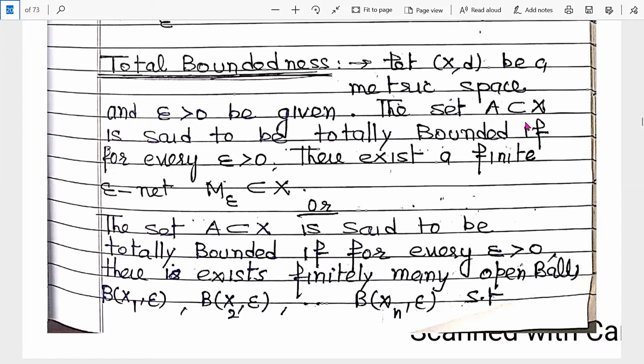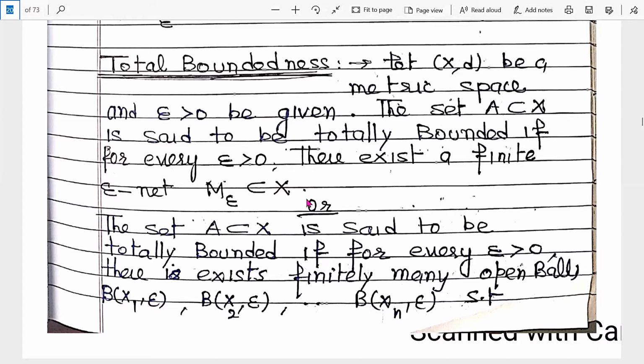The set A, part of X, is said to be totally bounded if for every epsilon greater than 0, there exists a finite epsilon net M epsilon, which is part of X.